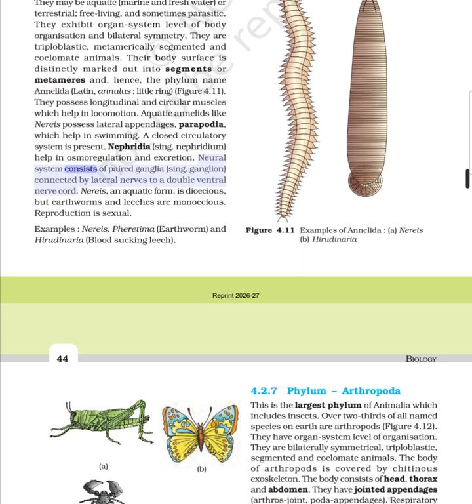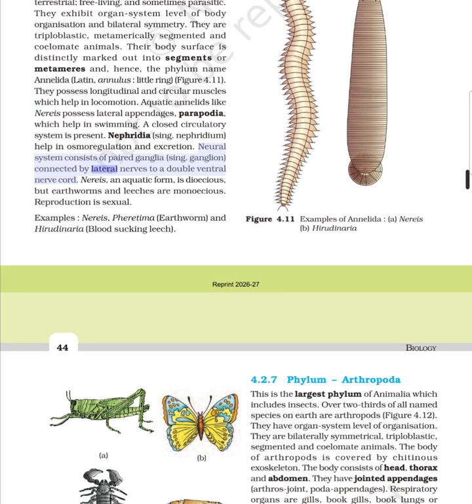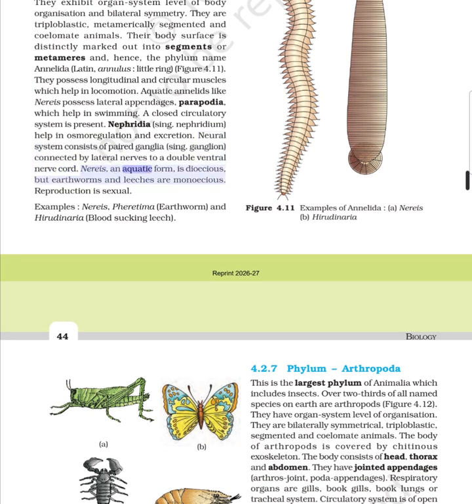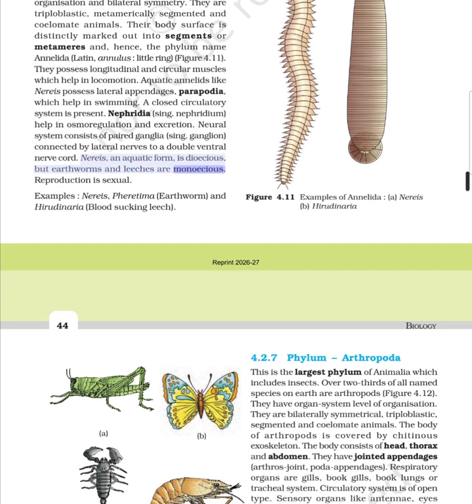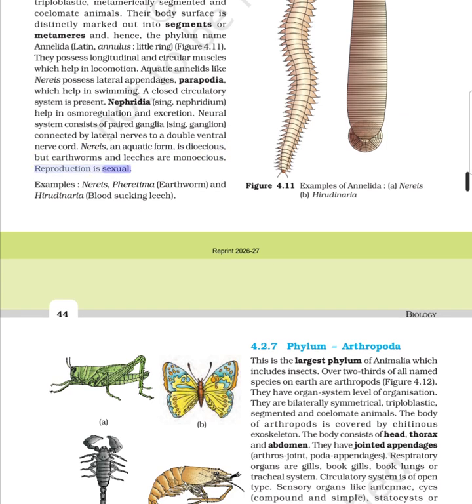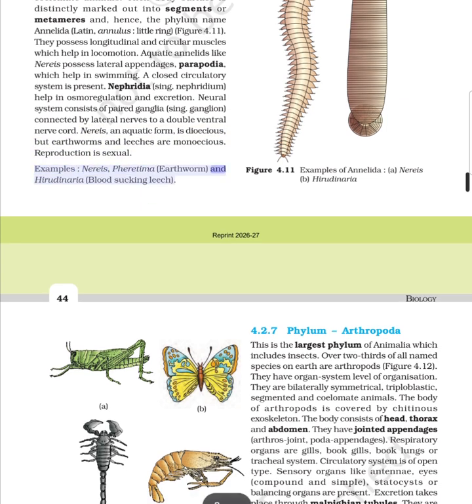Neural system consists of paired ganglia connected by lateral nerves to a double ventral nerve cord. Nereis, an aquatic form, is dioecious, but earthworms and leeches are monoecious. Reproduction is sexual. Examples: Nereis, Pheretima and Hirudinaria.